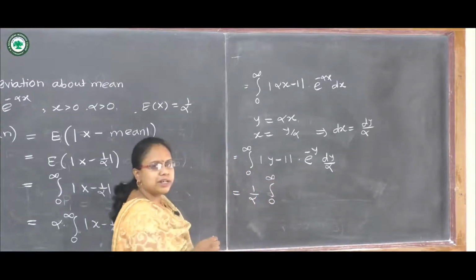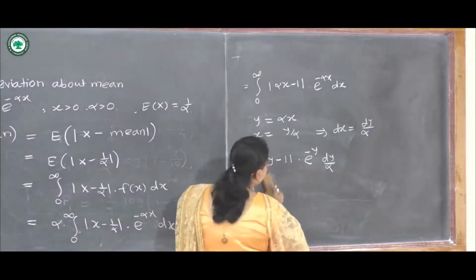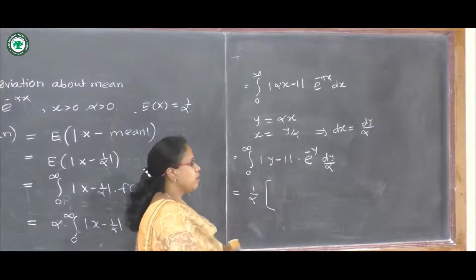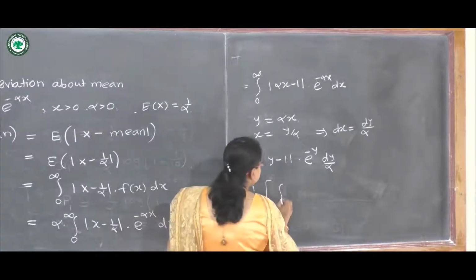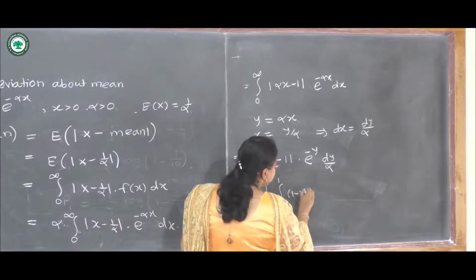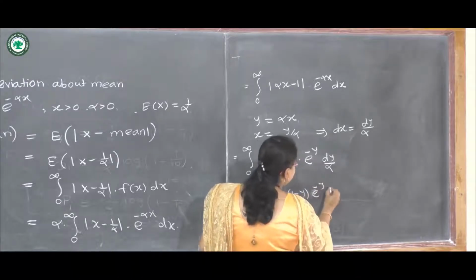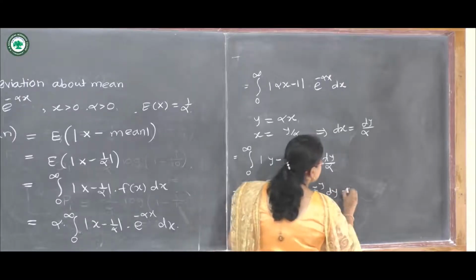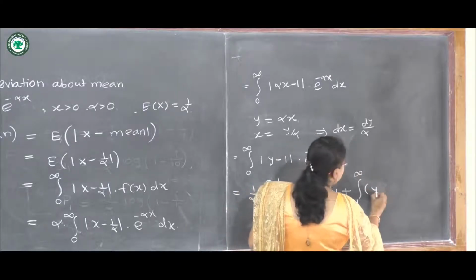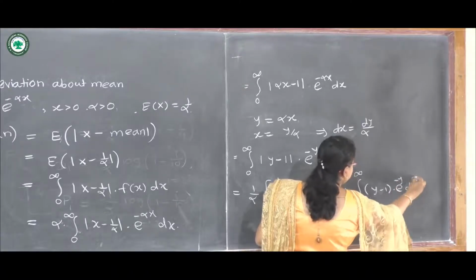Here we can remove this modulus sign. So we will divide the integration from 0 to 1 and from 1 to infinity. So I can write here integration of 1 minus y into e raised to minus y dy, plus integration from 1 to infinity of y minus 1 e raised to minus y dy.